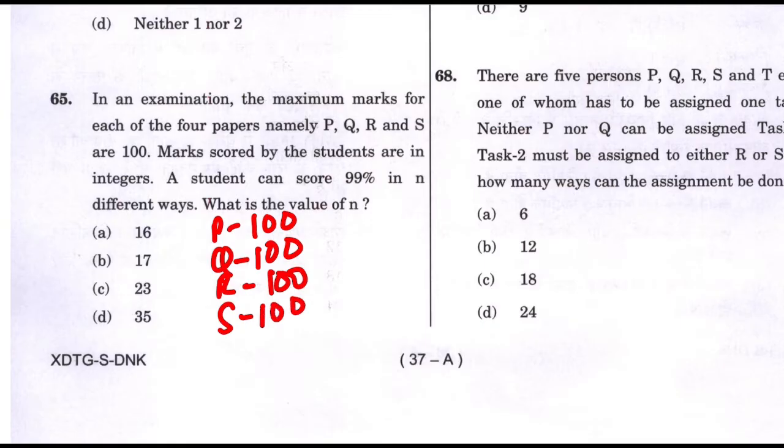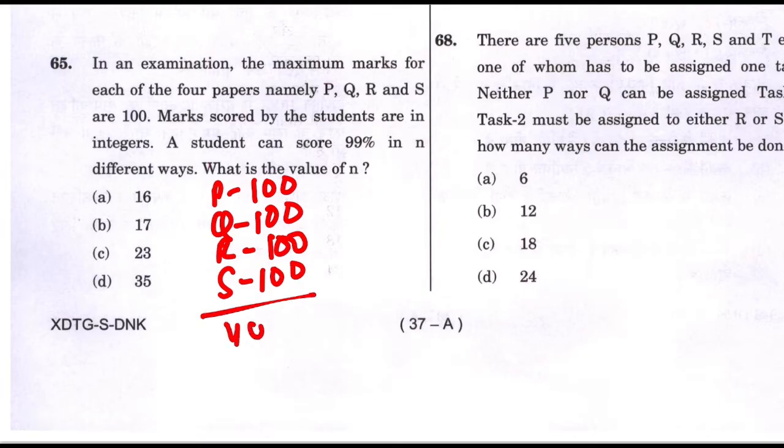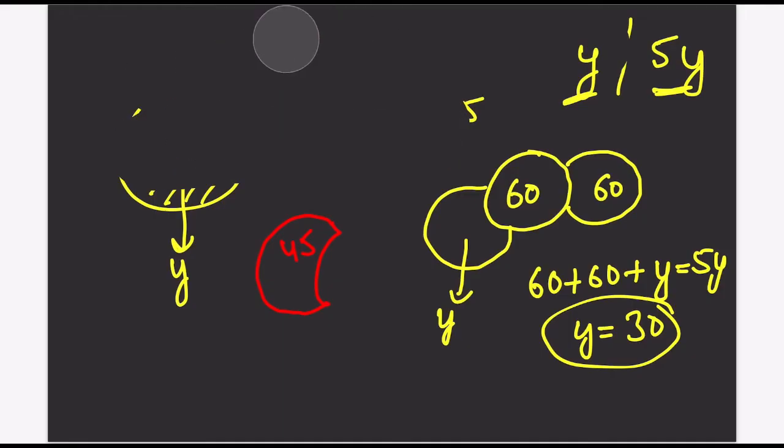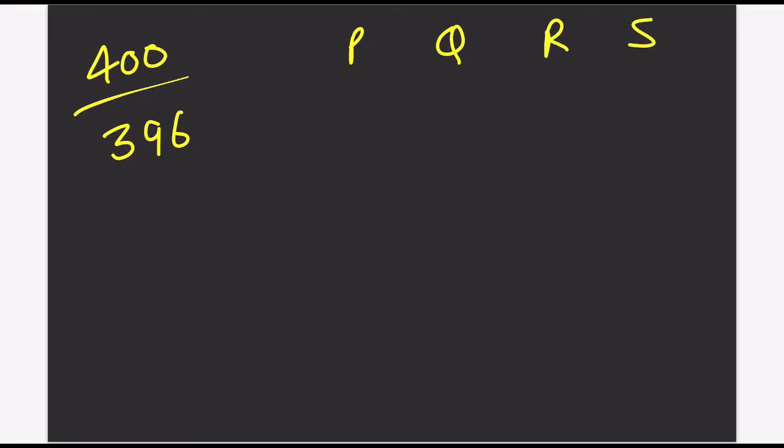So a person scores 99% in the total exam. So the total marks was 400, and how much has he scored? He scored 396. Means he has scored 99% of marks. Right. So now you have to tell me in how many ways he can score 396 marks. So again, I am writing it: 400 marks total. He scored 396 in 4 subjects P, Q, R, and S. Right. Now how can he get 396 marks?